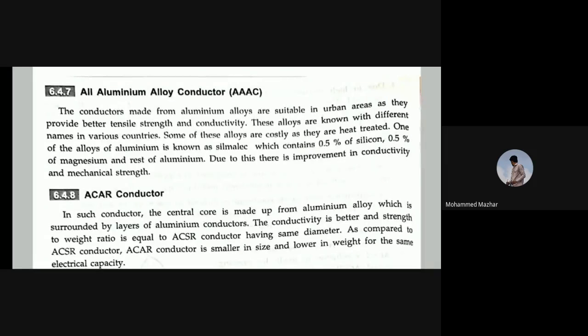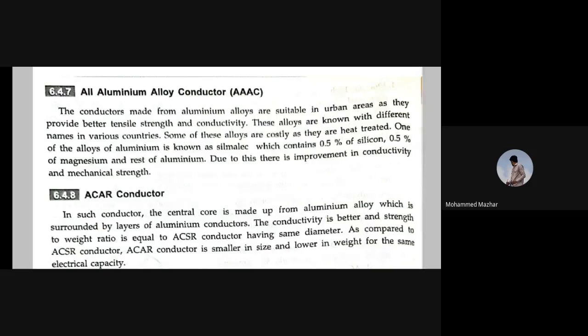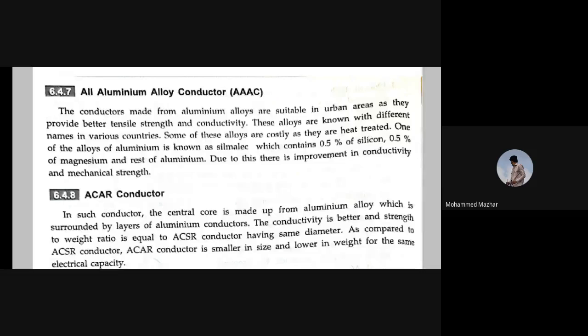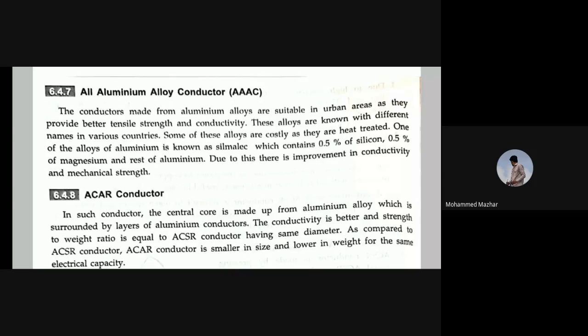You see, these alloys are made into all aluminum alloy conductors, AAAC. They basically consist of three metals: silicon, magnesium, aluminum. These three, in the percentages of 0.5%, 0.5%, and the rest aluminum, form this alloy, and it is called all aluminum alloy conductor. Why do they do this? Because there is improvement in conductivity and mechanical strength.